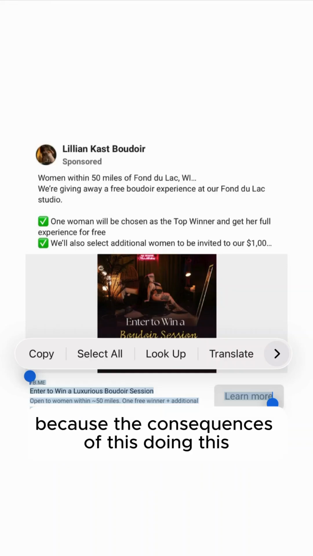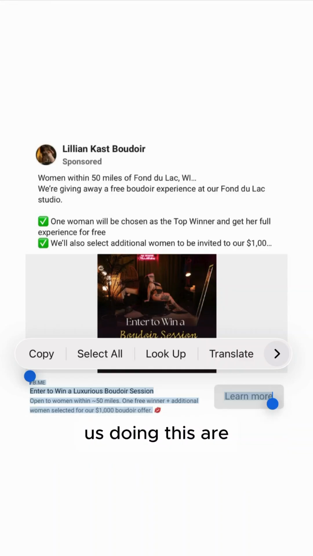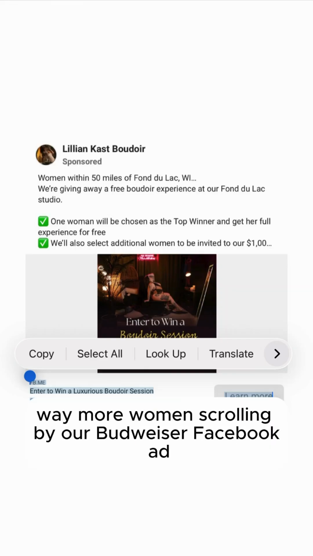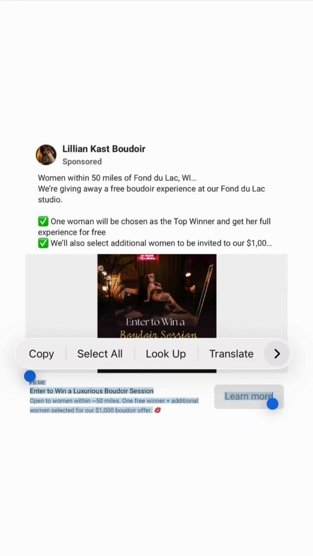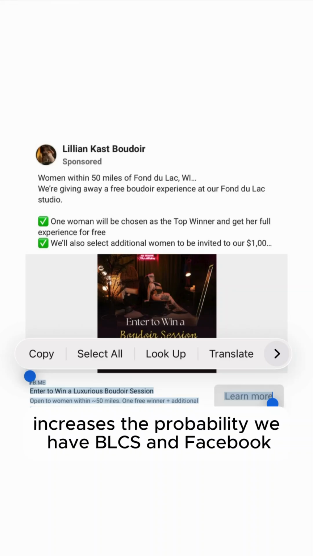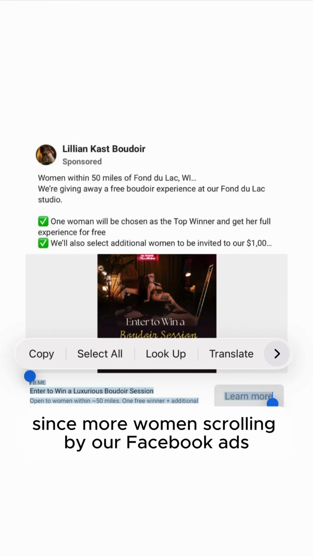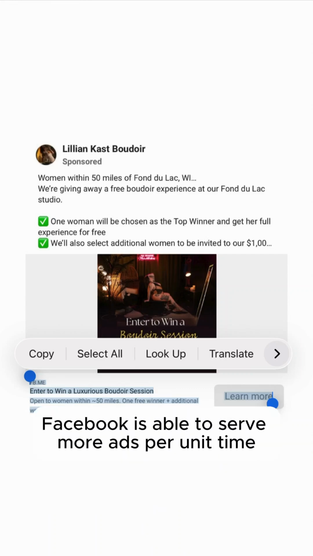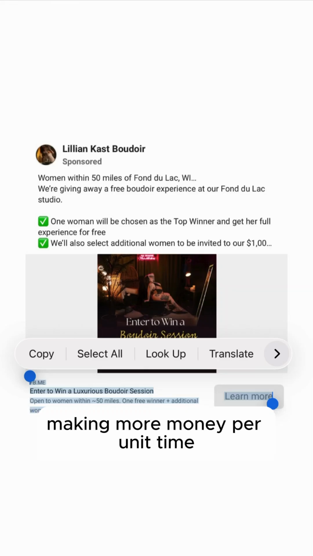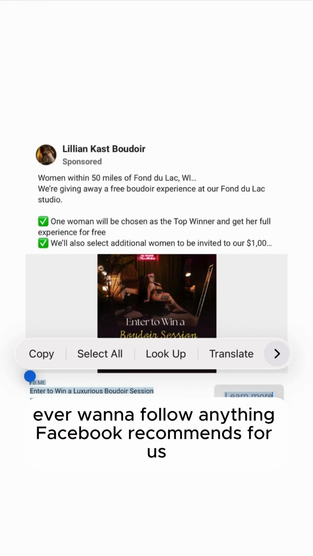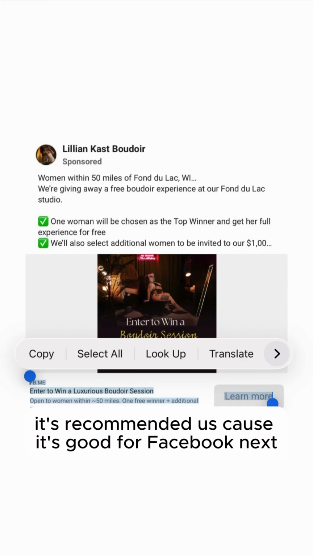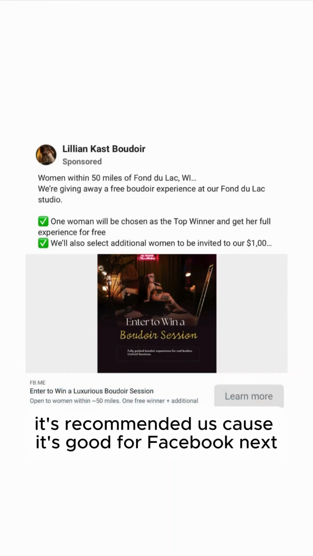Because the consequences of us doing this are we get way more women scrolling by our Boudoir Facebook ad, pulls our unique CTR all under 6%, increases the probability we have BLCS, and since more women are scrolling by our Facebook ads per unit time, Facebook's able to serve more ads per unit time, making more money per unit time while we waste more money per unit time. We never, ever want to follow anything Facebook recommends for us. It's recommended to us because it's good for Facebook.